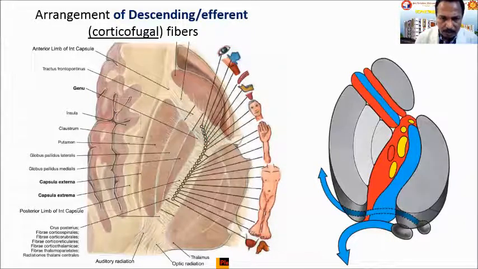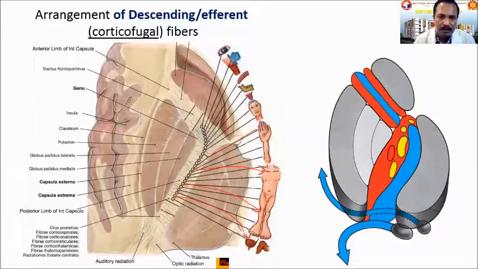Similarly, in the posterior limb, so from here onwards it is the posterior limb. And in the posterior limb, what are the fibers present? They are responsible for regulating the upper limb first, then the trunk, then the lower limb, and finally the bladder and rectum. So in such a way it is arranged.